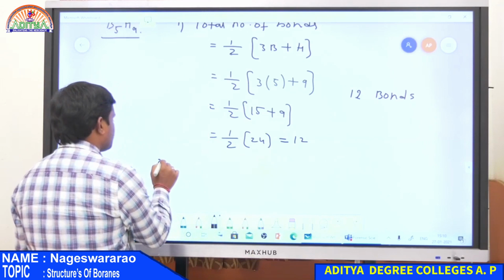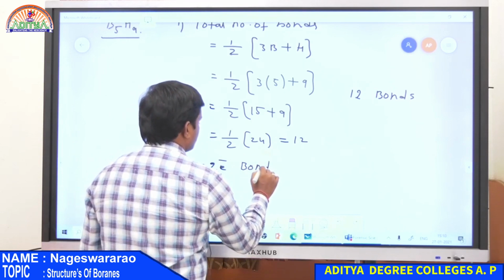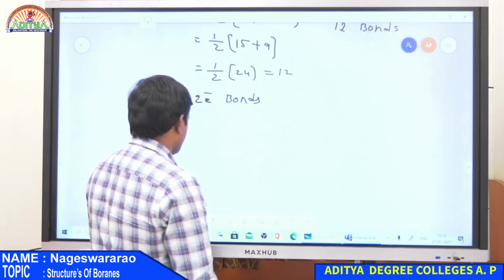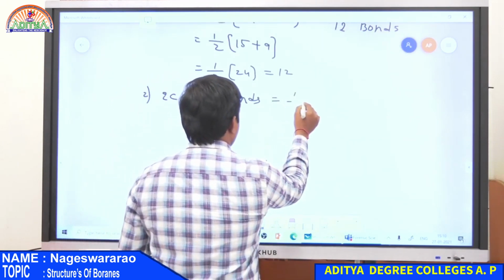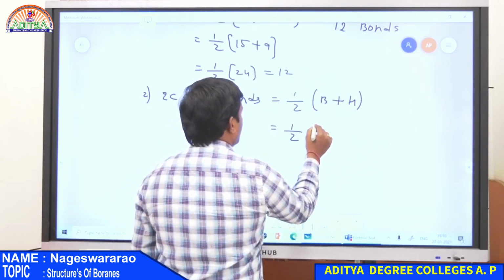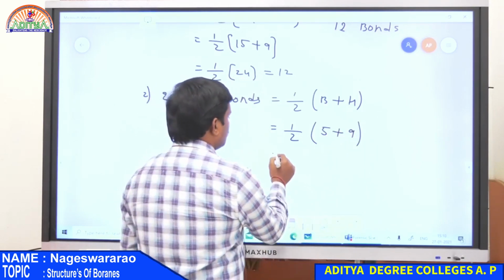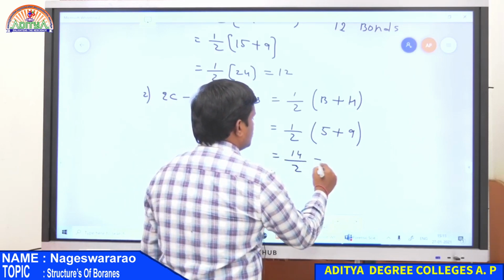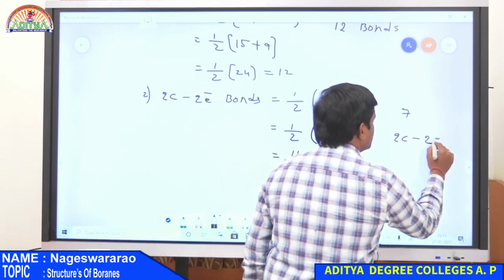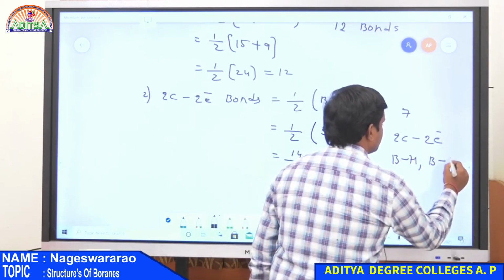And the second calculation is 2-centered 2 electron bonds. That is equal to (B plus H) by 2. There are 5 boron atoms and 9 hydrogen atoms, so that is 14 by 2, equal to 7. Therefore, it has 7 2-centered 2 electron bonds. That is either BH bonds or BB bonds.